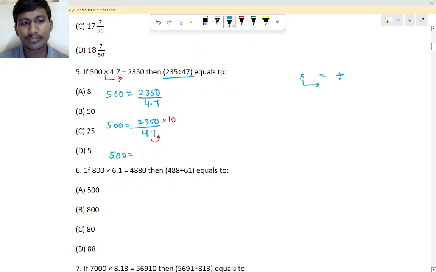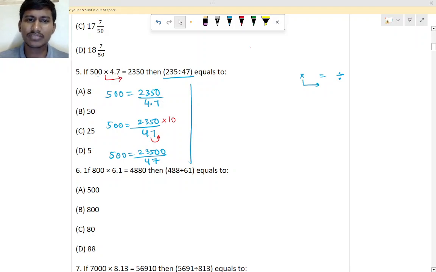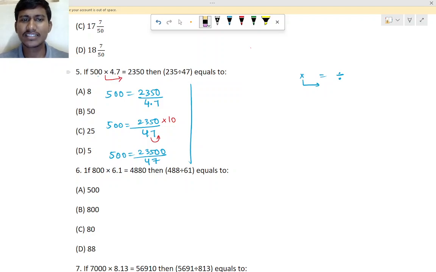500 is equal to 2350 divided by 47. You get the answer if you multiply with 10 here, right? So if you multiply with 10, how much will you get? 23,500, right? You get that if you multiply these two tens. That is one decimal place, and we have to remove that. This is 235 divided by 47. We have to change it into this.